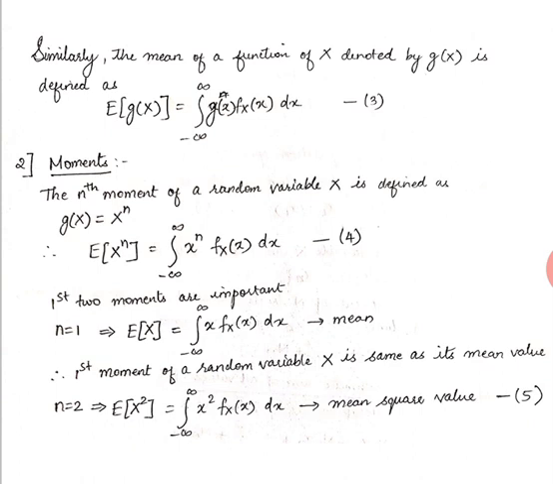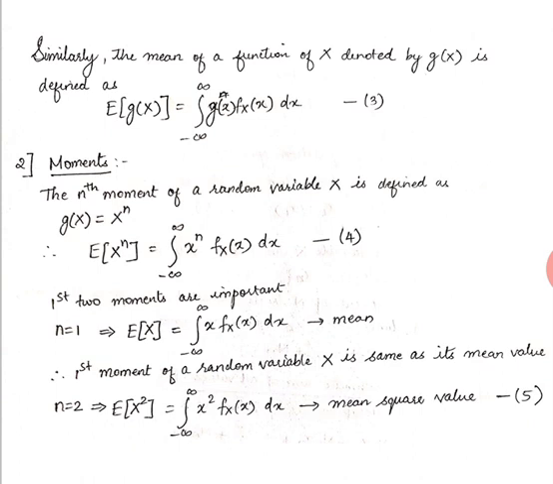Then the second set of terms we will go for are variance, standard deviation, which are the most commonly used terms, and mean square value. They are called moments. So let's define the nth moment of a random variable X. The generalized nth moment of a random variable X is defined with g of X defined as X raised to n. The nth moment is defined as X raised to n, the second moment as X raised to 2, the third moment as X raised to 3, and so on. So for the expectation of this g of X, we can use equation 3.